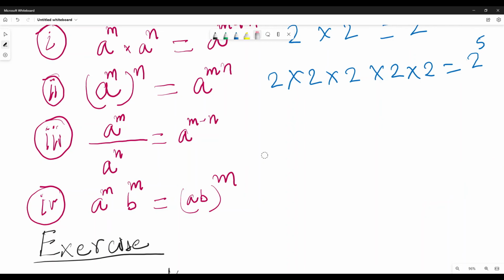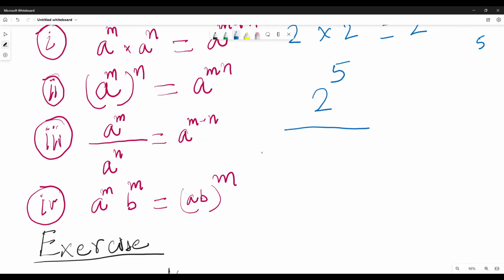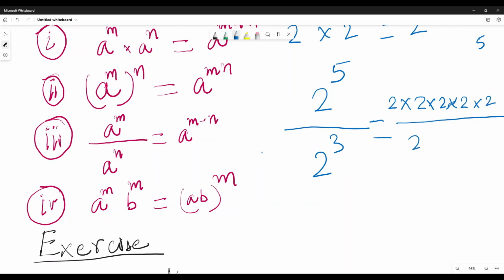In the same way, we can see for this: 2 to the power 5 divided by 2 to the power 3. So what will it be? 2 multiplied 5 times, 1, 2, 3, 4, 5, divided by 2 multiplied 3 times.